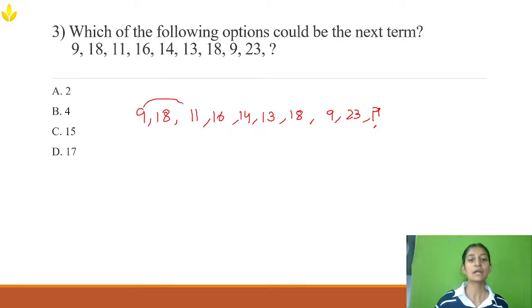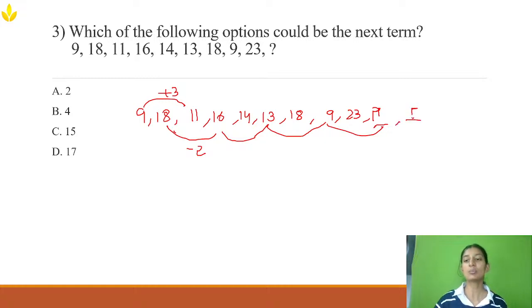That is from 9 to 11 and 18 to 16. From 9 to 11, what is the difference? It is plus 2. From 18 to 16, it is minus 2. What number do I need? I need this number, so I only concentrate on these. I don't want those numbers, because they are not asking for two numbers. They are only asking what is the number next to 23, so I'll only concentrate on this.